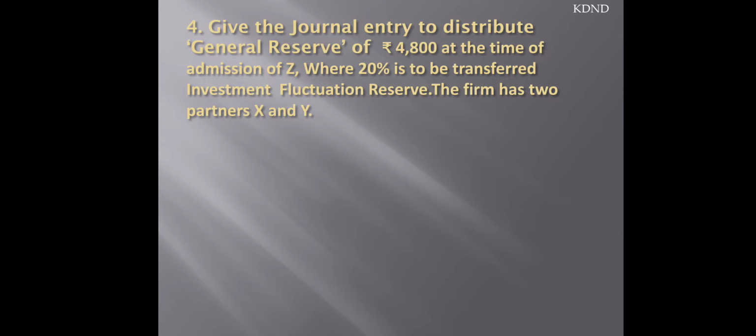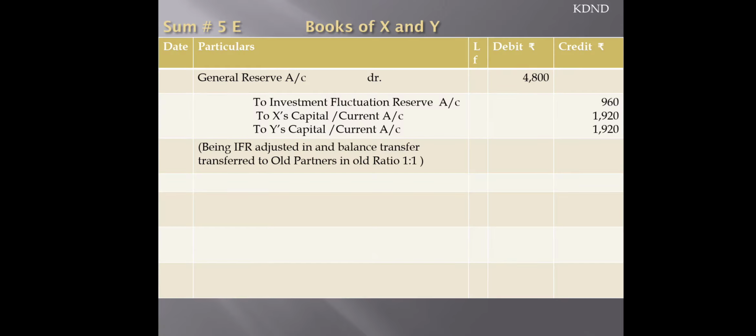So we are going to switch to the journal entry: general reserve account debit to investment fluctuation reserve and to X's capital and to Y's capital. Have a look at the entry. Yes, 20% I have taken of 4,800, so that gives you 960, and the final difference will be distributed in the ratio of 1:1.